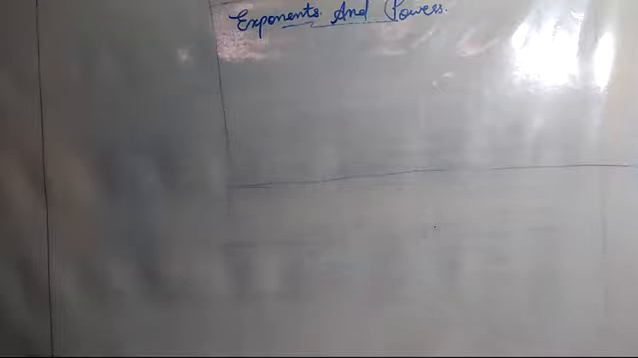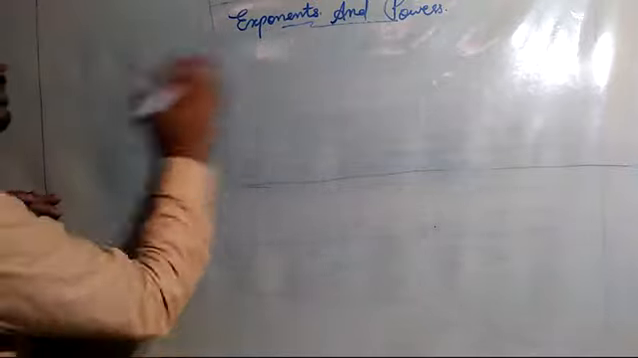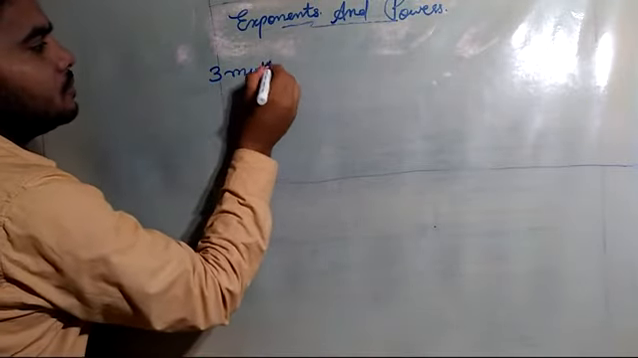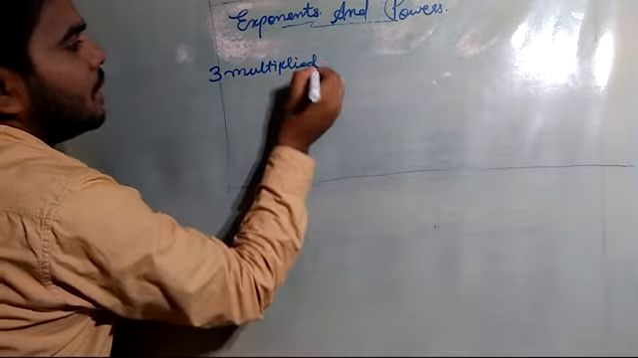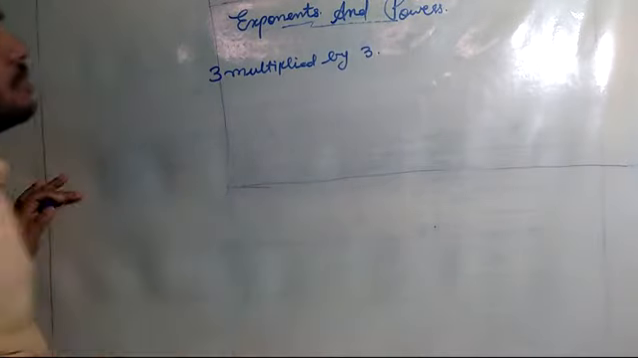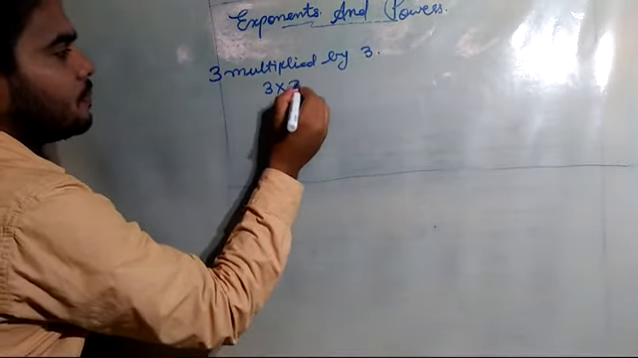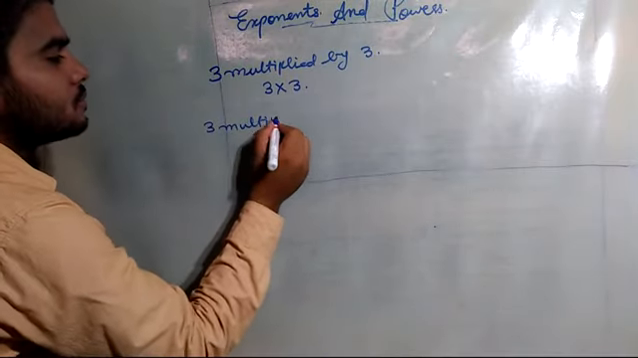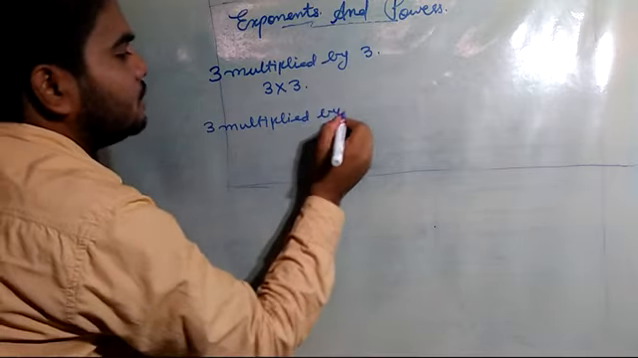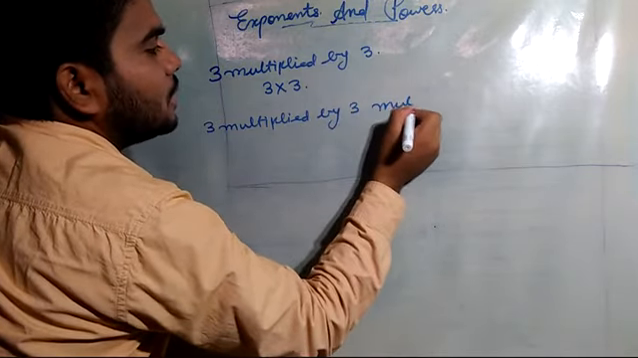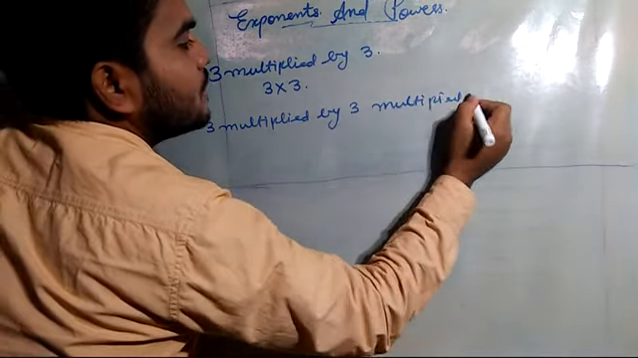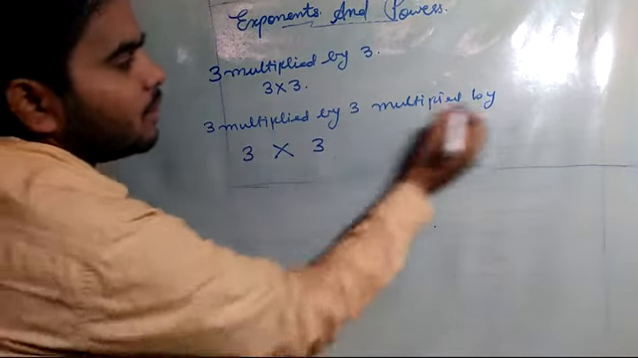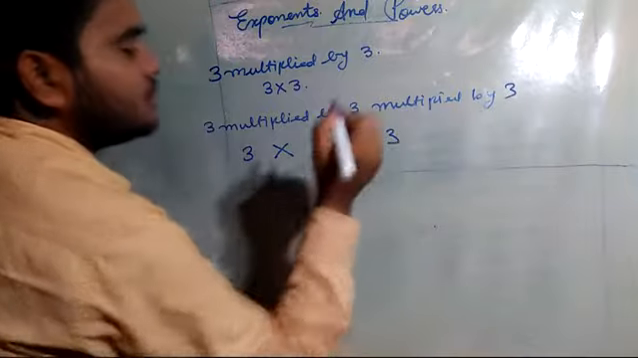Now, all of you know when a number is multiplied by itself, how do we write it? Suppose I write 3 multiplied by 3. Then how will you write? You will write 3 into 3. Now, if I say 3 multiplied by 3 multiplied by 3, then what will you do? 3 multiplied by 3 multiplied by 3 times.